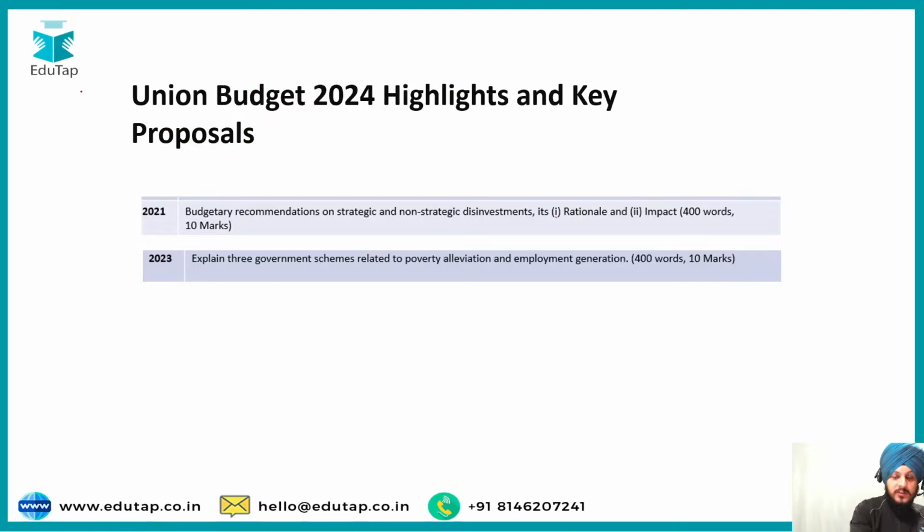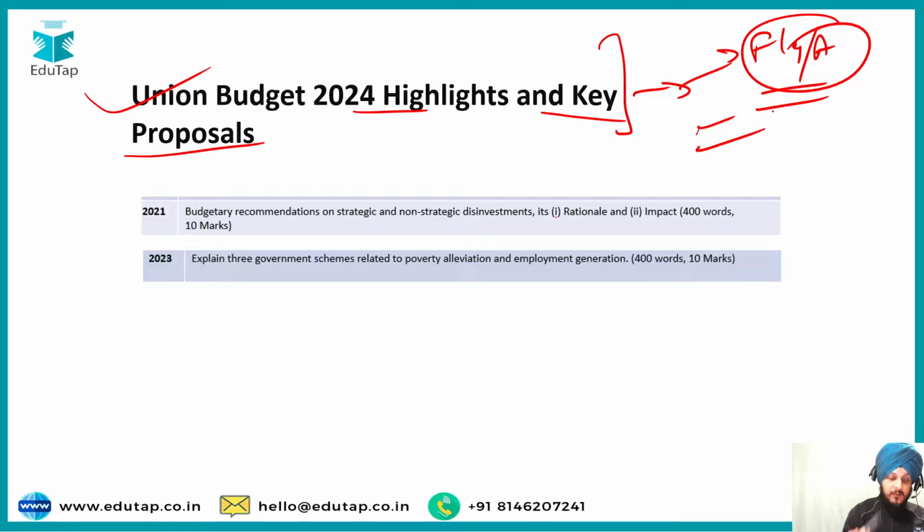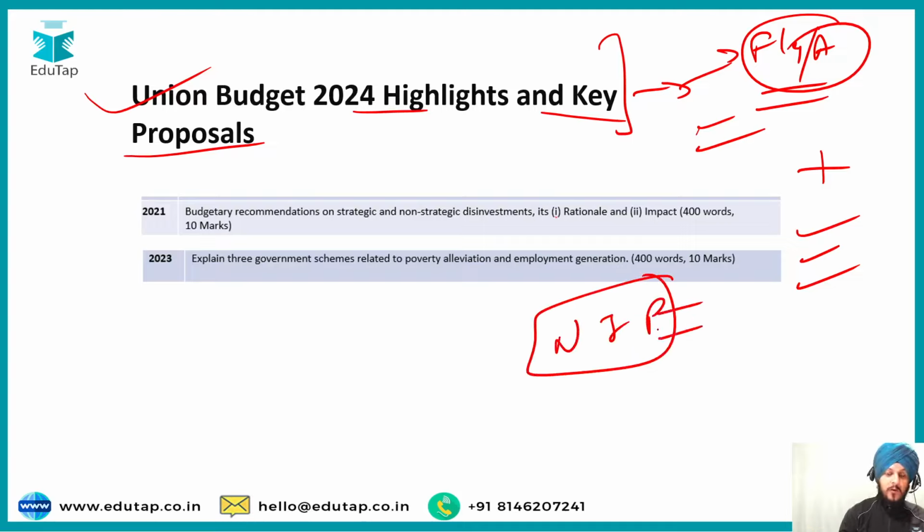Next, we have the Union Budget 2024 highlights and the key proposals. You must go through the important flagship schemes and the announcements made during the Union Budget by the Finance Minister. You must go through it because questions have been asked in the PYQs and can be asked in the future also regarding the major highlights of the budget. And along with that, if there is any flagship or important scheme or policy launched by the government, you must prepare that also. For example, the National Infrastructure Pipeline. These big budget schemes should be prepared as a part of your descriptive paper.